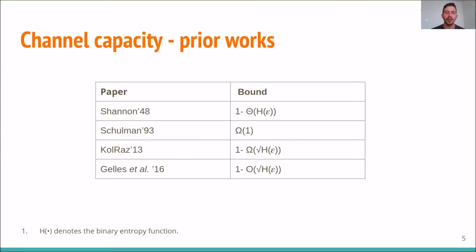A little bit afterwards, Gelles, Haeupler, Kol, Ron-Zewi, and Wigderson showed the existence of such a deterministic interactive coding scheme with the same rate, namely 1 minus the square root of the entropy of epsilon. In our work, we also show the existence of such a scheme, but using different ideas that we believe are more amenable to derandomization.